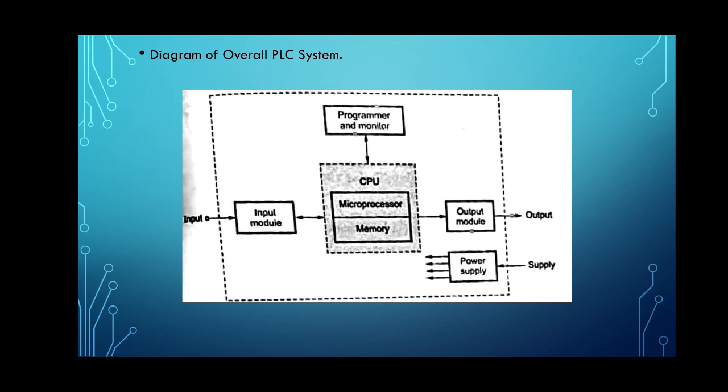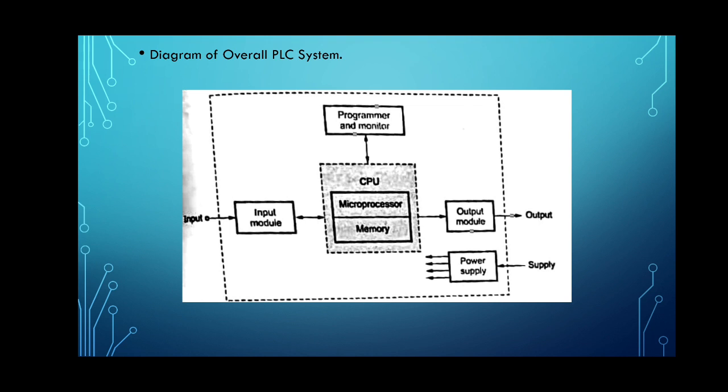So we first draw the block diagram of the PLC, and we see that the different units are interconnected. Input module, programmer and monitor are there, CPU is there, then output module is there, and power supply is present. So this block diagram is shown in the figure.